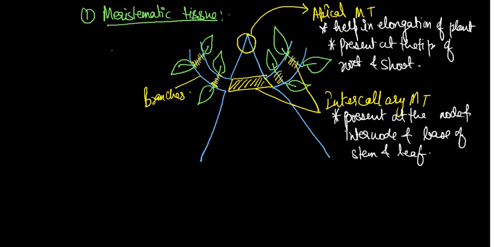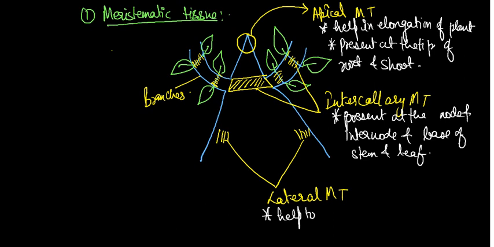Okay, now the next one which was present here, this tissue is called as lateral meristematic tissue. Lateral meristematic tissue helps to increase the diameter of stem.